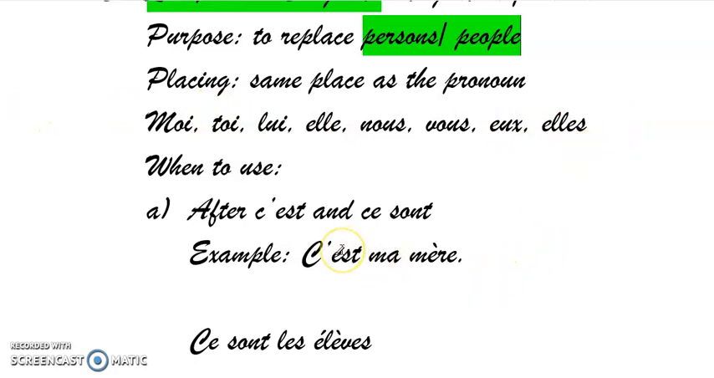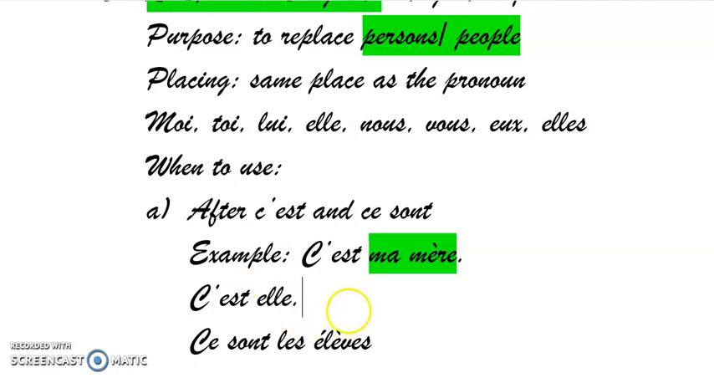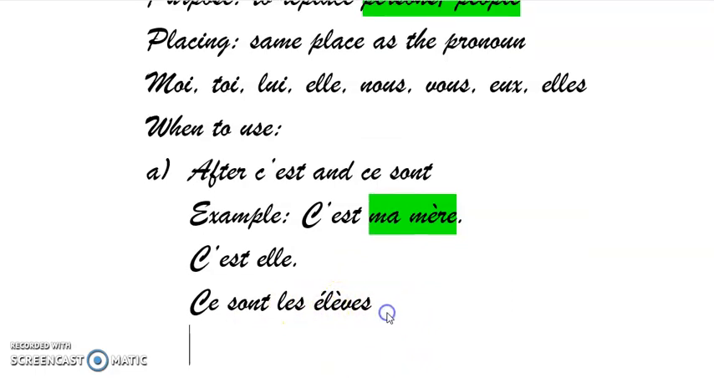So c'est ma mère. Ma mère is after c'est. So we will write it as c'est, and we will write elle because ma mère is feminine. Next, now we have ce sont les élèves. Now les élèves is after ce sont. Now we will replace it as ce sont, and we will write eux since it's plural male.